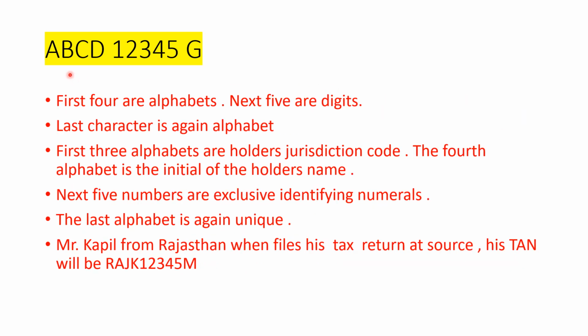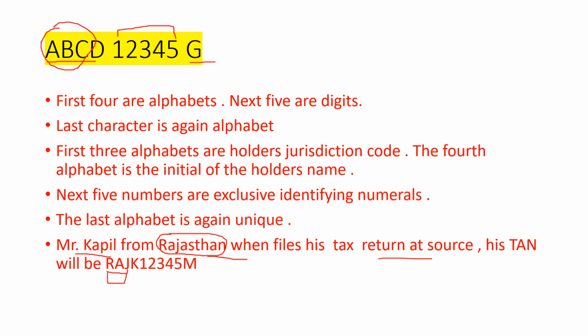For example, ABCD12345G, the TAN number will be shown in this form. The first 4 are alphabets in the TAN number. Next 5 are digits. And then the last character is again an alphabet. The first 3 alphabets are the holder's jurisdiction code. For example, Mr. Kapil from Rajasthan, when he is going to file his tax return at source, his TAN number will start with RAJ. RAJ will be taken from Rajasthan.